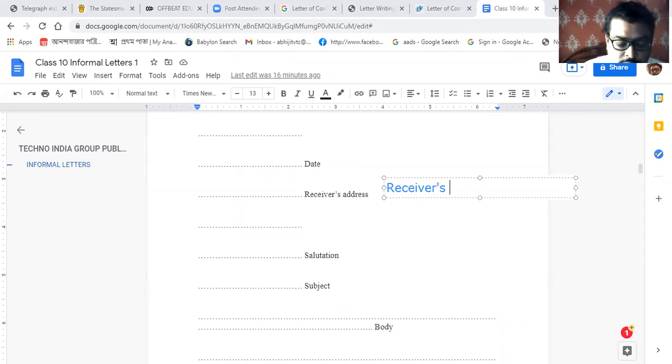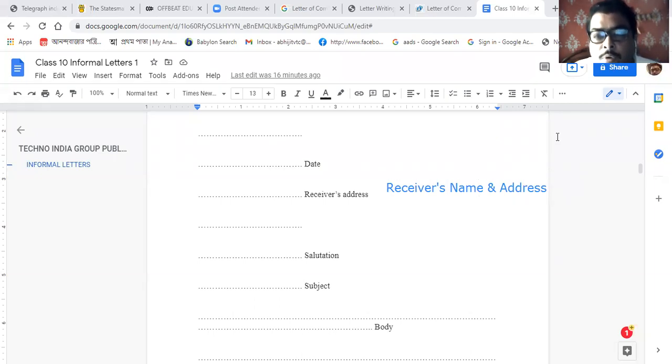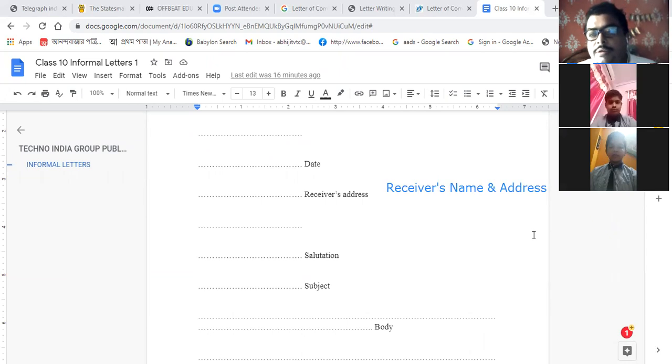So the receiver's address consists of the receiver's name and address. Both will be written.